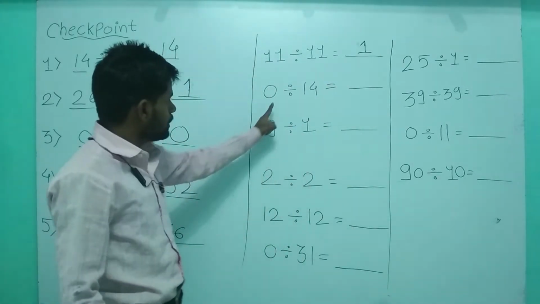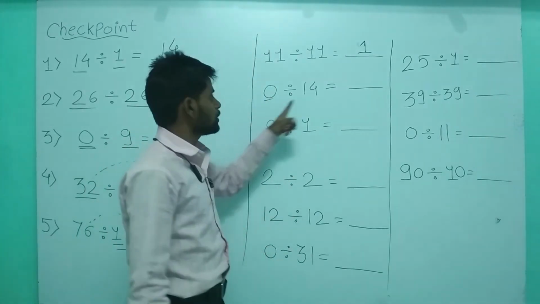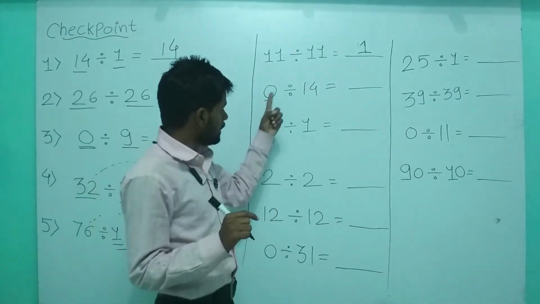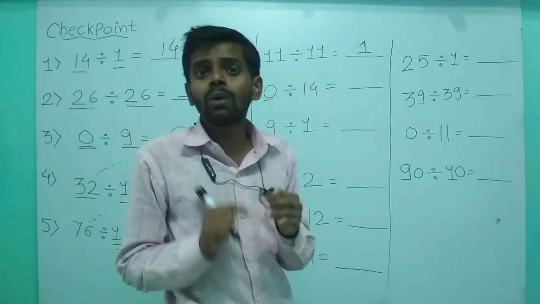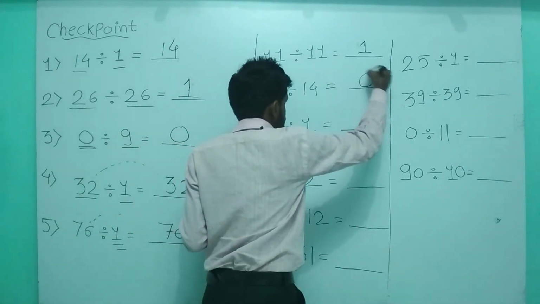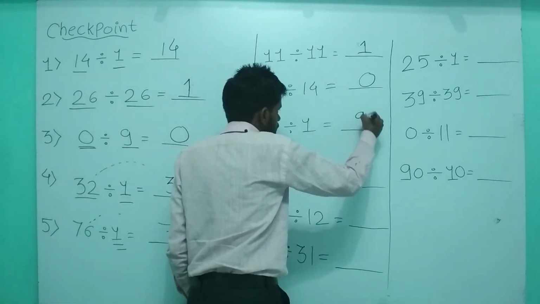Okay, now here the dividend is 0. That means we are dividing 0 by 14, and what we understood is, if the dividend is 0, dividing 0 by any number is always 0. 9 divided by 1 is 9.